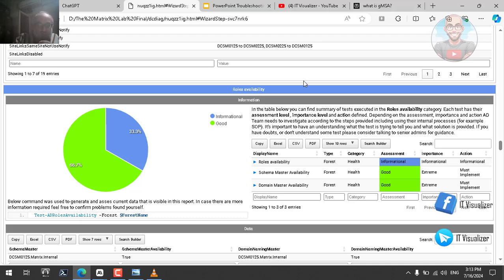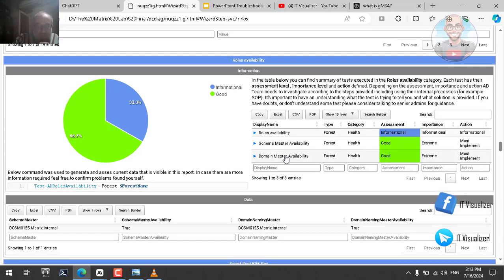If you need to make sure that you have the schema master and the domain naming master available, this report says that you have the schema master and the domain master. These two are true, so it will ping them and see if they are available, and it will tell you who is holding these two roles, the schema master and the domain master. These are two very important roles that should be available and should be online.